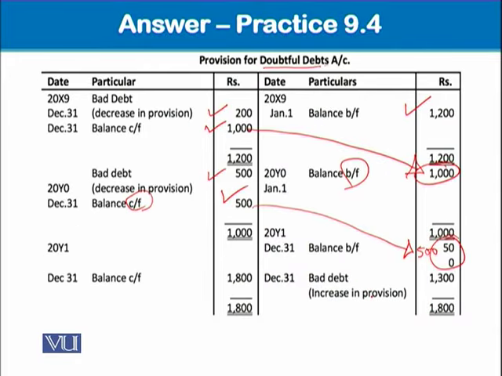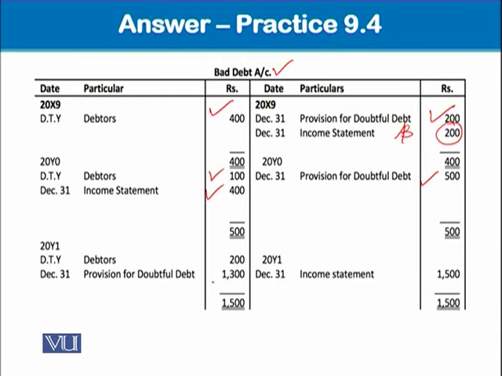So now the balance of provision for doubtful debt should be 1,800. Working we have done. And from 500 to 1,800, there's a jump of 1,300, meaning an increase in provision. That increase in provision will be debited in the bad debts account, and the bad debts written off of 200 will be there. This balance of bad debt will be taken to the profit and loss account or income statement.